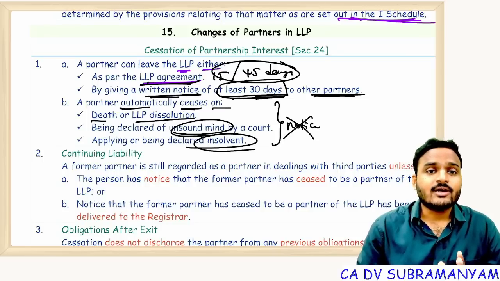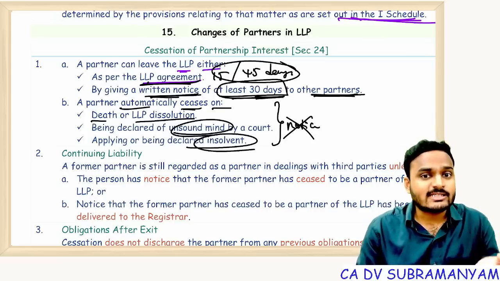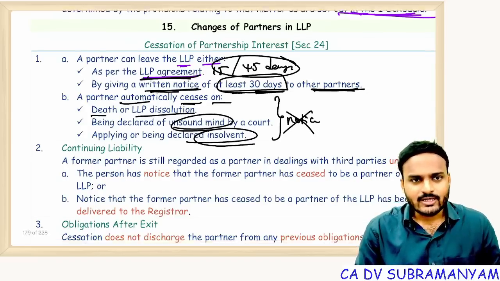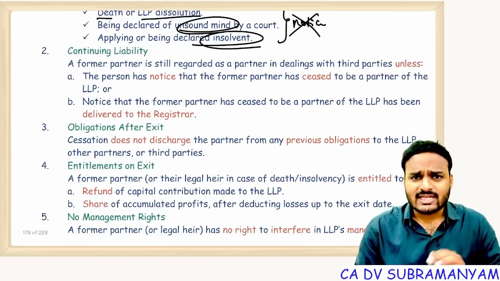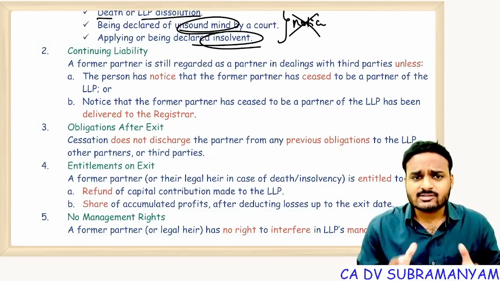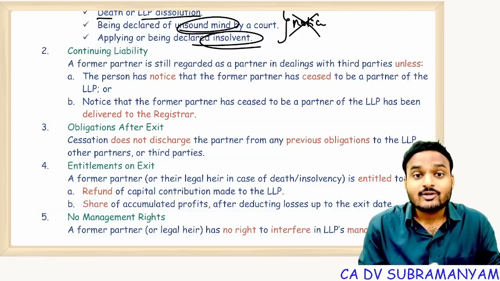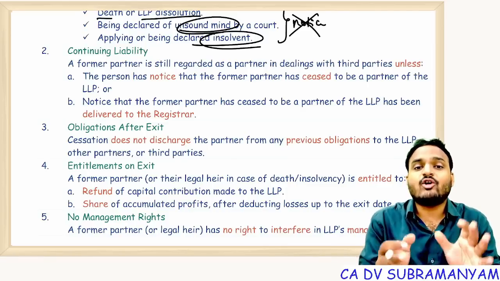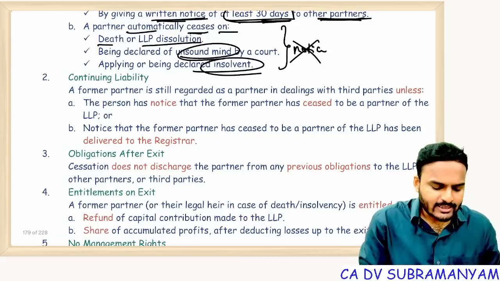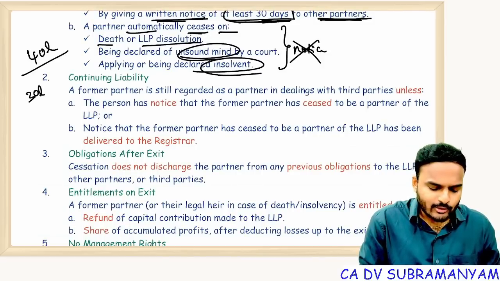But in case of retirement, notice is compulsory and shall be given at least 30 days before resignation. So up to the date of resignation, for the acts of the LLP, this partner is liable to the extent of the agreed contribution. Suppose each partner agreed to contribute 40 lakhs, and so far they contributed only 30 lakhs.